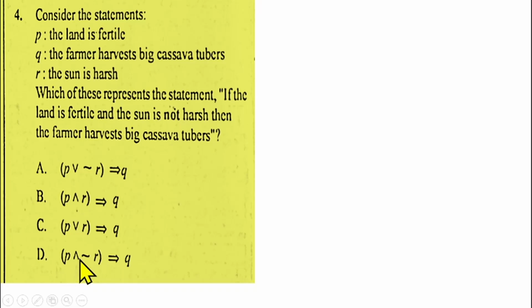If P and negation R, that is the sun is not ash, then the farmer harvests the big cassava tubers, so then Q. That means the answer is option D. If the land is fertile and the sun is not ash, then the farmer harvests the cassava. So option D is the right answer for question number 4.